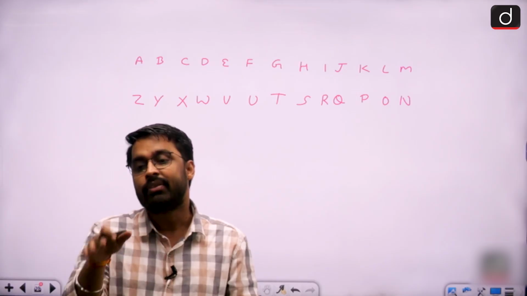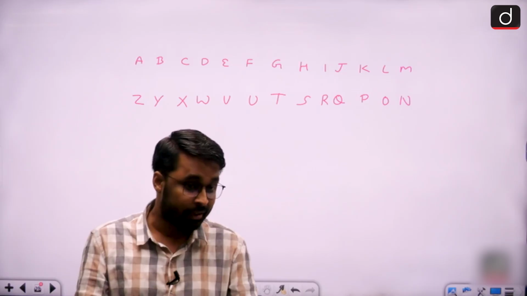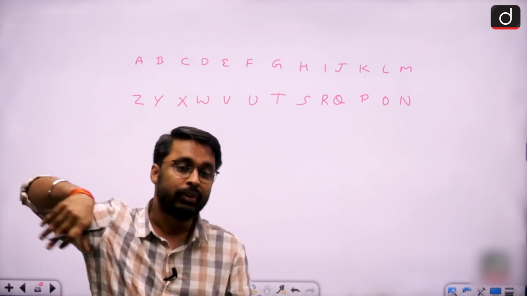Suppose you read it in reverse order: Z, Y, X, W, V, U, T, S, R, Q, P, O, N, M, L, K, J, I, H, G, F, E, D, C, B, A. After A, what? It will be again Z, Y, X, W, V, U, T, S, R.